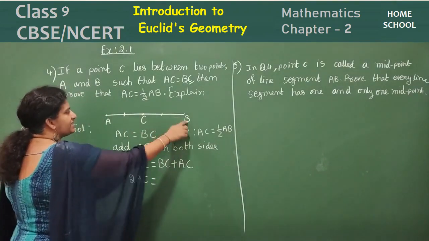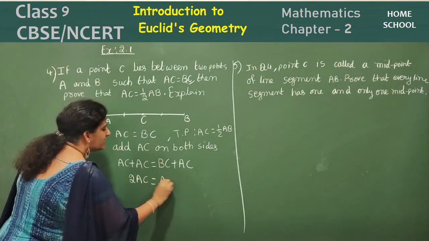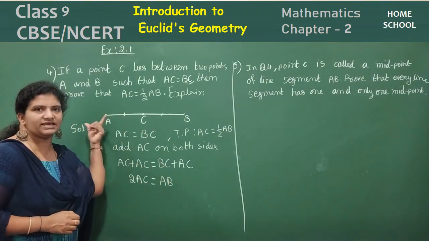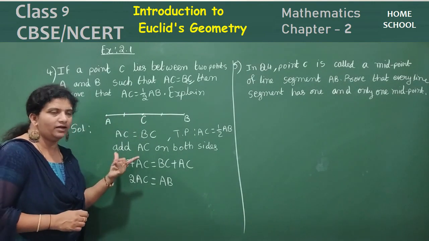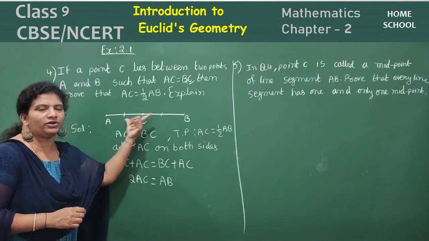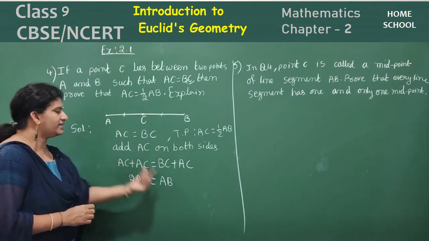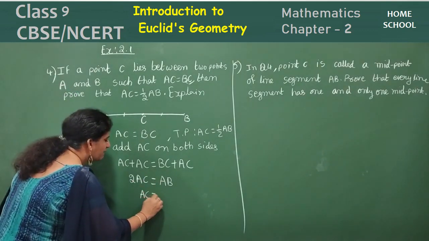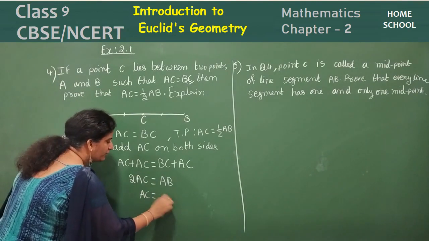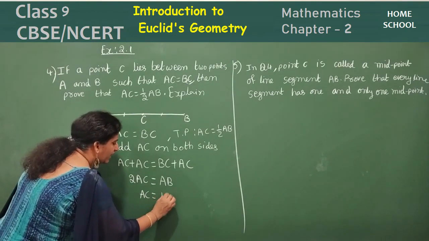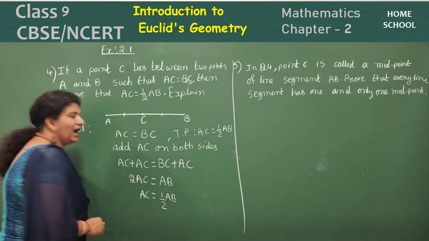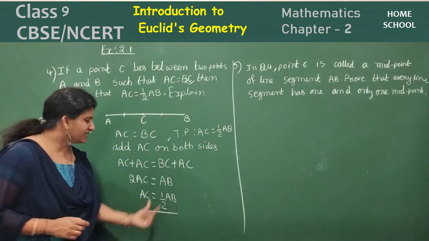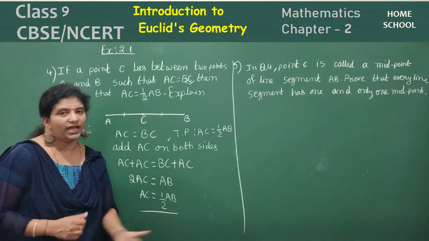And BC plus AC is nothing but AB. See here, BC plus AC is nothing but a whole line. Two parts, if you add, you are going to get a whole, right? So it is AB. Now send this multiple to the other side. If you send it to the other side, it will be divided. That will be half of AB. This is the thing we need to prove, right? AC is equal to half of AB.